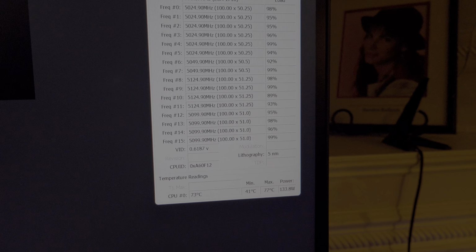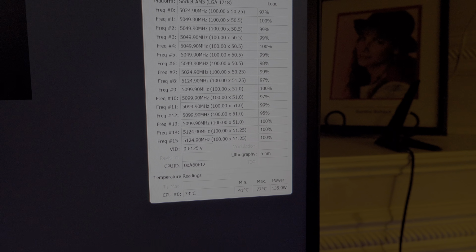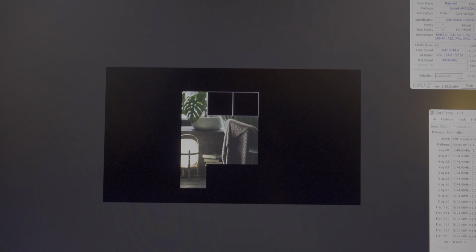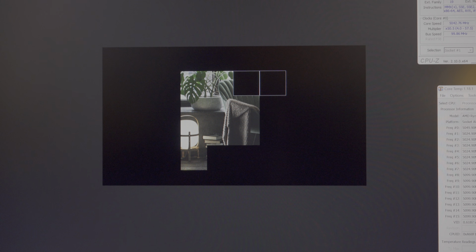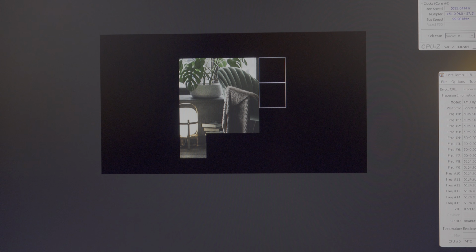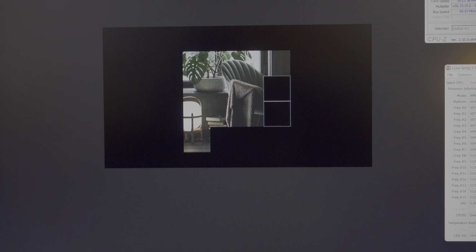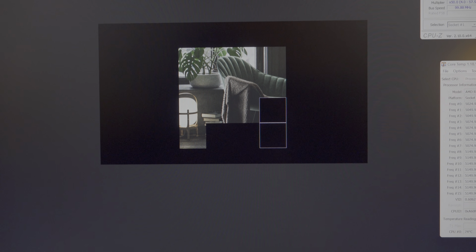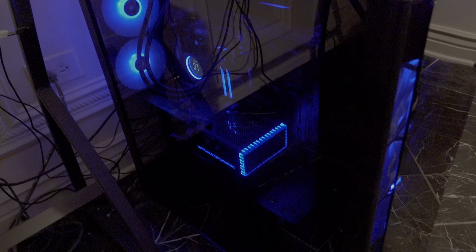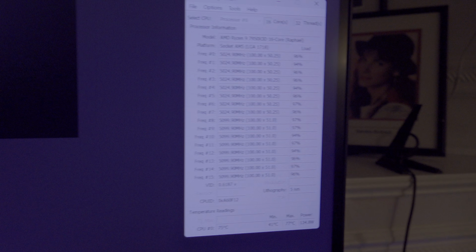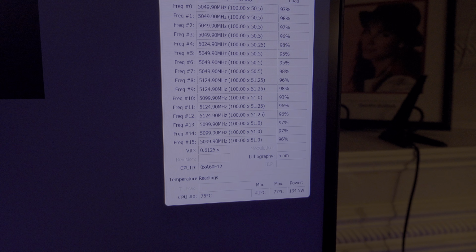We still have a max temperature of 77 degrees Celsius. And we will let this test continue to run, and then once we get towards the end, we will come back and I will show you the temperatures and also the total score. Stay tuned. And just to show you, the case is still closed, and we are still running here. The max temperature is 77 degrees Celsius.